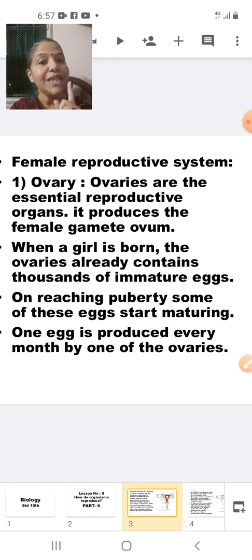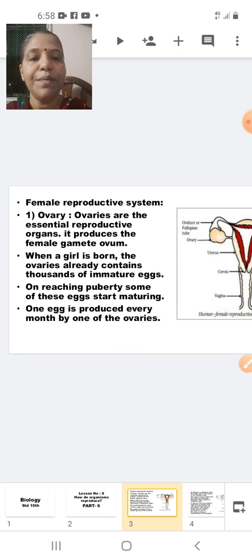One egg is produced every month by one of the ovaries. Either the right ovary or the left ovary releases one ovum in one month. That one month is equal to 28 days. You will understand that when we study the reproductive cycle. I hope you have understood the first part, that is the ovary.